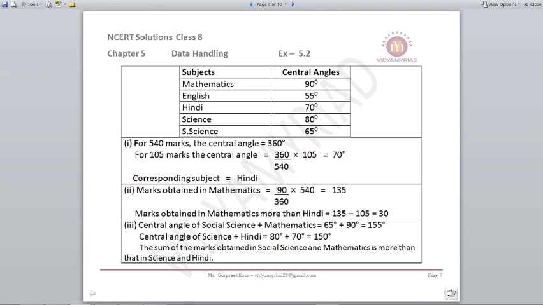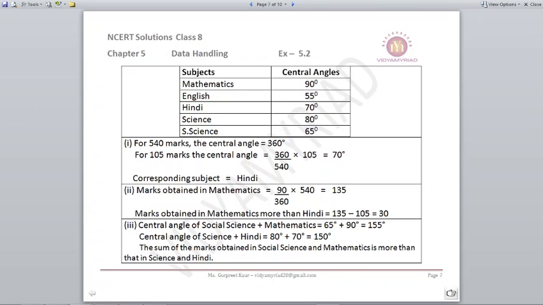Now for that, for 540 marks the central angle formed will be 360 degrees, because 540 is the total marks and the total angle formed will be 360 degrees. We need to find out degrees for 105 marks. So for 105 marks it will be 360 upon 540 multiplied by 105, which gives out to be 70. So let us see from the table. So 70 degrees relates with which subject? Do we have 70? Yes, the central angle 70 degrees is there. So that is related with Hindi. So Hindi is the corresponding subject where 105 marks is obtained.